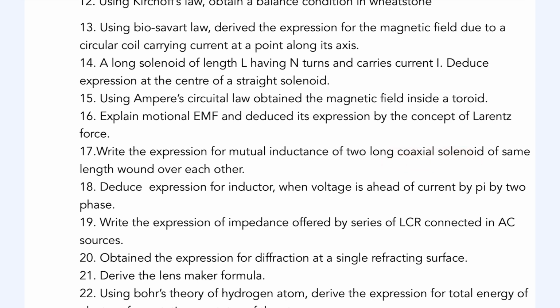Next one is to deduce the expression for an inductor where the voltage is ahead of the current by pi by 2 phase. So you have to find out the expression for the inductor. Next, write the expression for the impedance offered by a series LCR circuit.